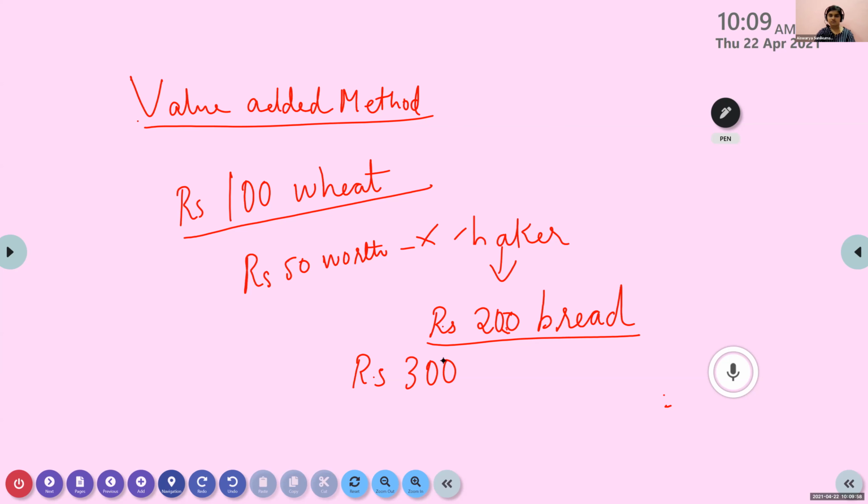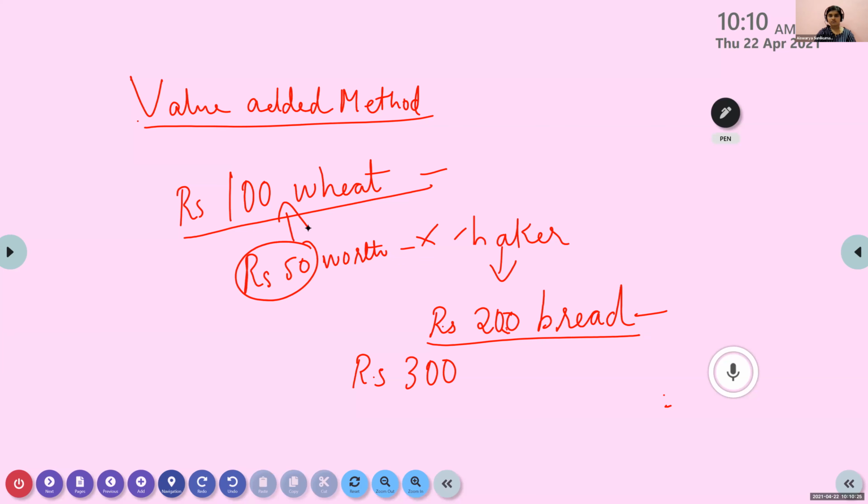Now, 100 rupees wheat, this is the production of the farmer. 200 rupees bread, this is the production of the baker. Now, if you total this, we will get 300 rupees. But here you can see some problem. The problem is that this 50 rupees is already included in this 100 rupees of wheat.